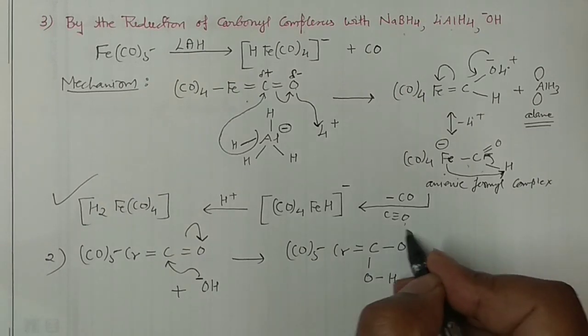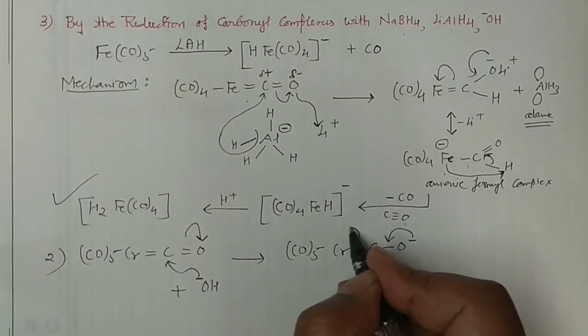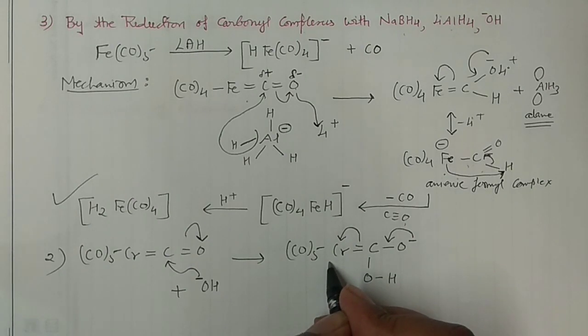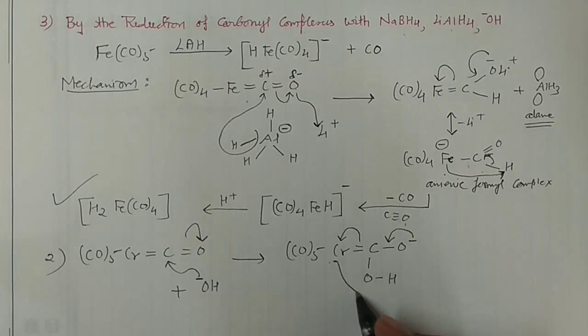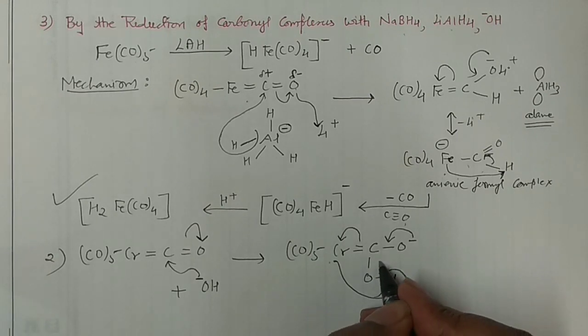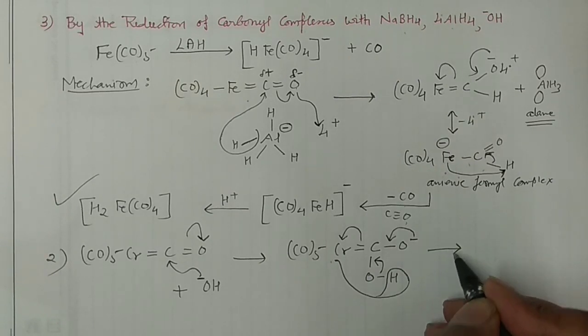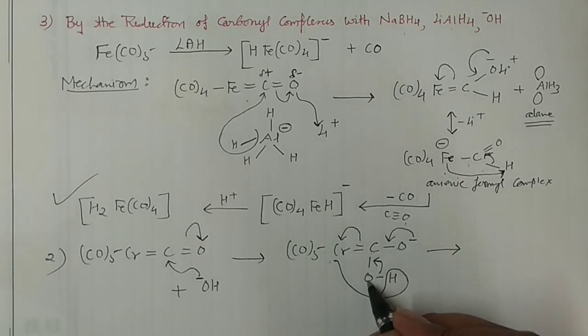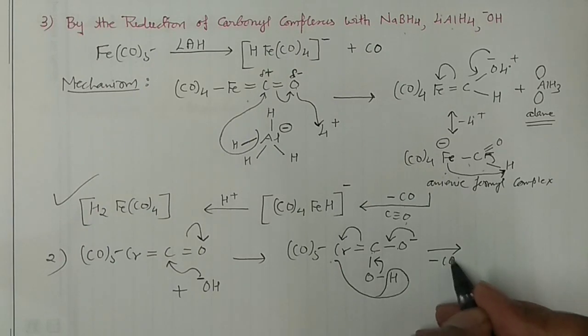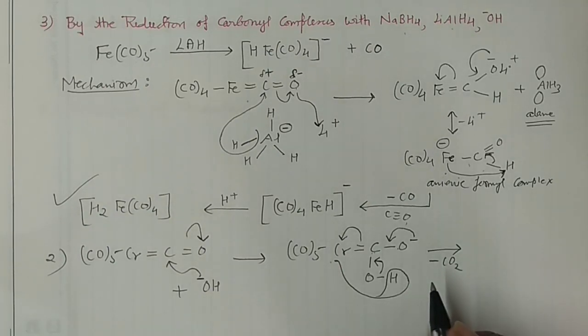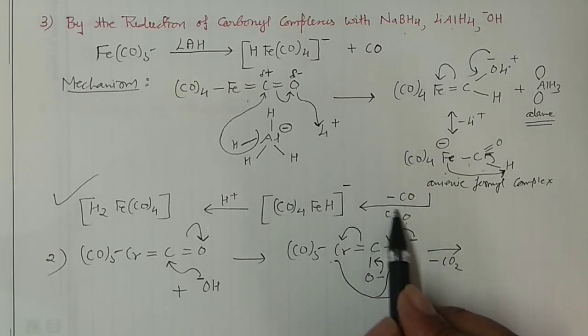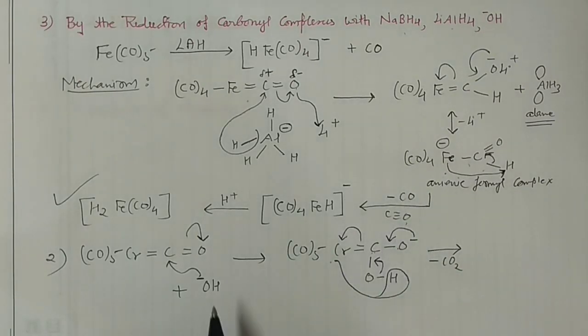And you know what will happen here? This will come back and this will come here. So the chromium would be negatively charged in that case. So when the chromium is negatively charged, what will this chromium do? That chromium will grab this hydrogen as a positively charged species, and it will return this particular bond to this carbon. And if you see here, carbon double bond oxygen, carbon double bond oxygen, that means straight away you can remove carbon monoxide. While in the earlier reaction you removed the carbon monoxide, if you take this hydroxide, then you have to remove the carbon dioxide, right?